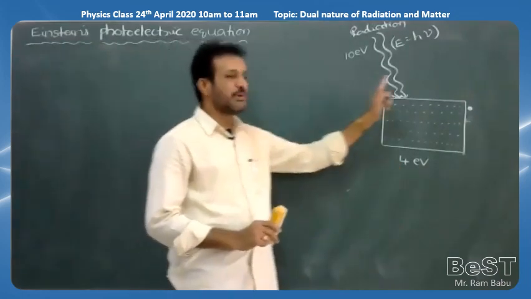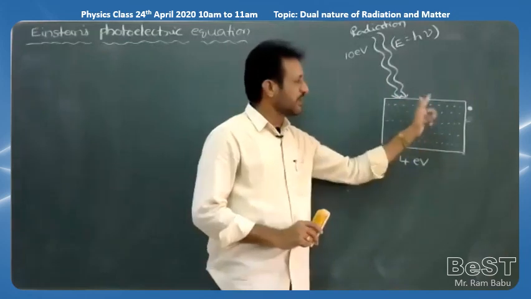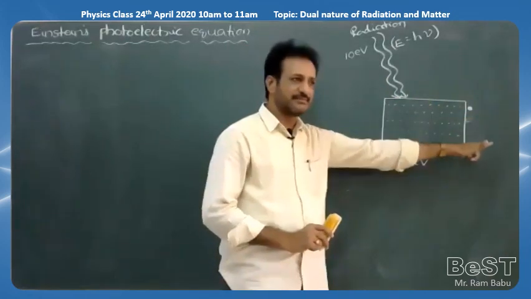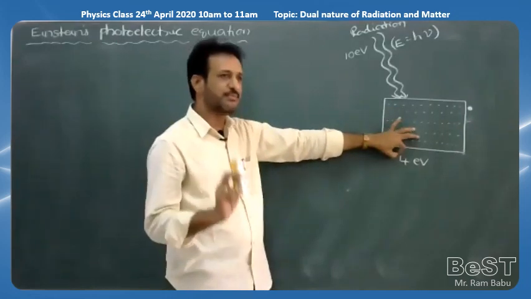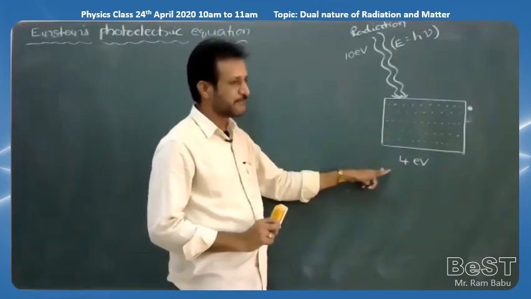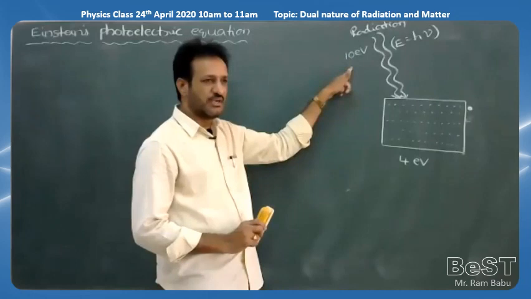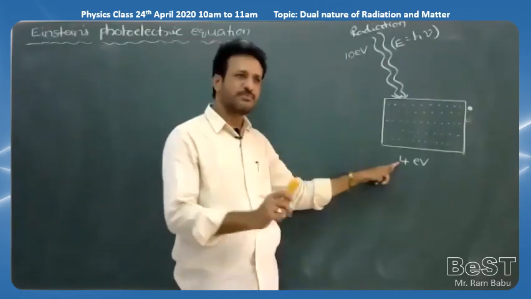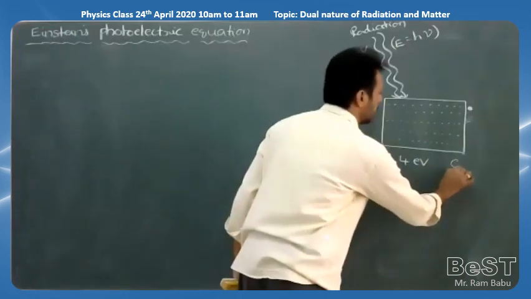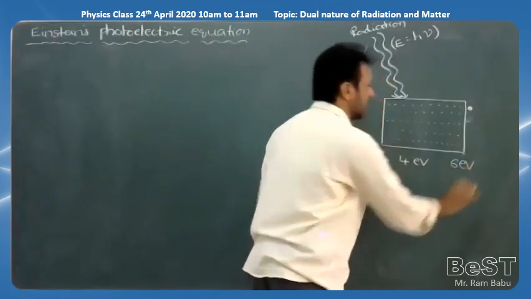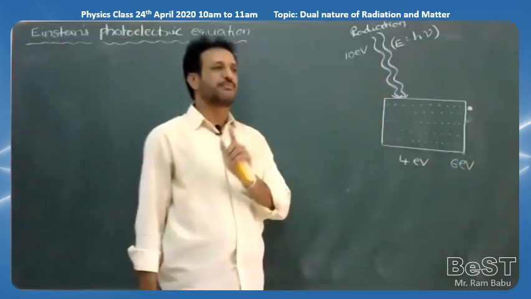The minimum amount of energy required to remove an electron from the metal surface is called the work function. So this 4 electron volt is in the form of work function. Still how much is there? Out of 10 electron volt, 4 electron volt is in the form of work function. Still 6 is there. So this remaining 6 electron volt gives the maximum kinetic energy to the photoelectron.